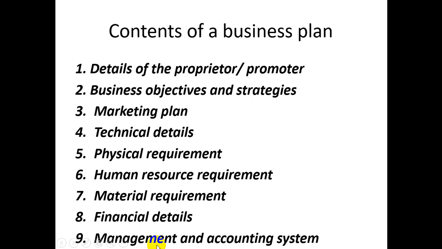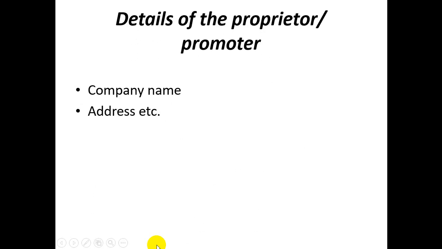Now we'll look at the contents of the business plan. So mainly the contents are listed like this. The first one will be the details of the proprietor or promoter. The second one, the business objective and strategies. Third, marketing plan, technical details, physical requirement, human resource requirement, material requirement, financial details, and management accounting system. We will discuss one by one.